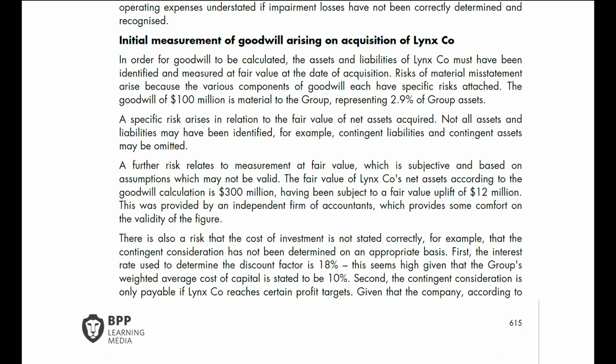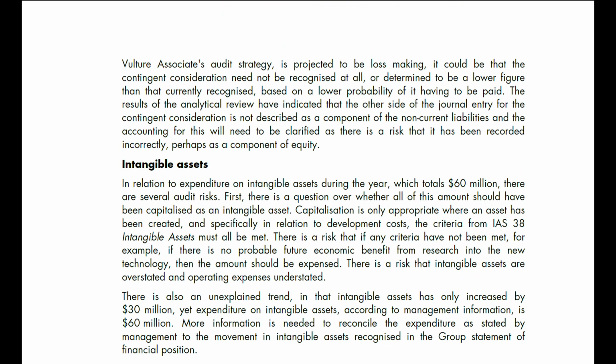Given that the company, according to the audit strategy, is projected to be loss-making, it could be that the contingent consideration need not be recognized at all or should be determined at a lower figure than that currently recognized, based on the lower probability of it having to be paid.